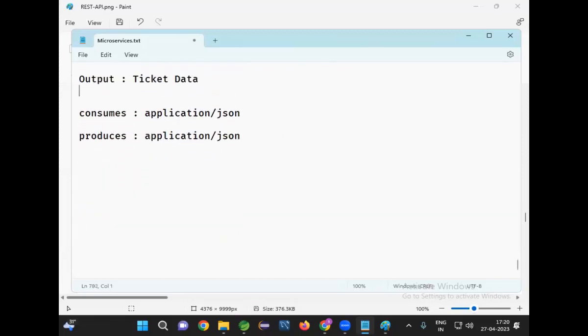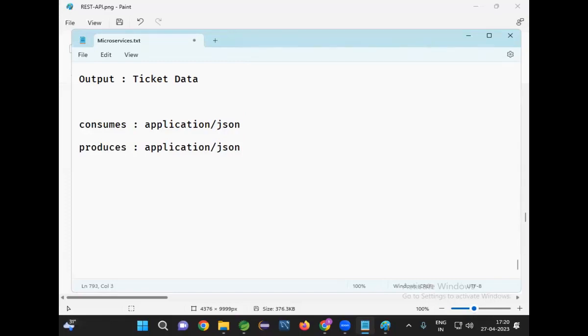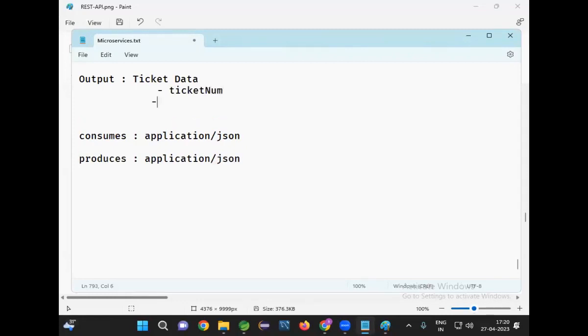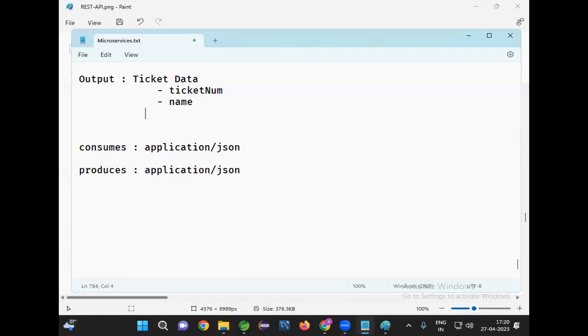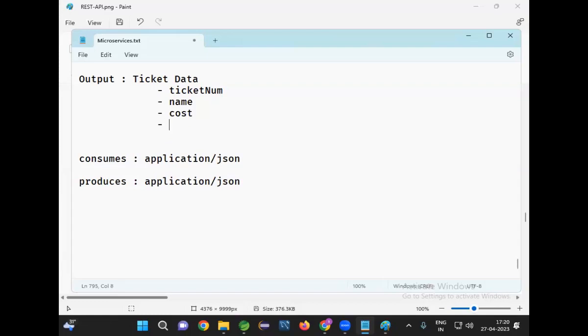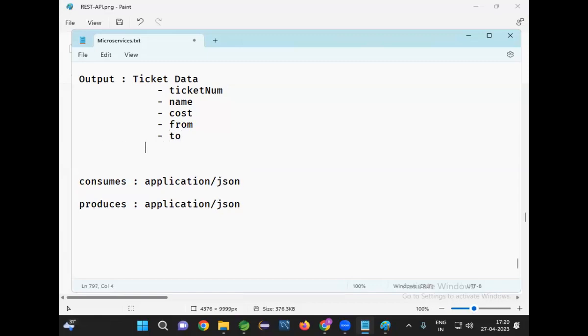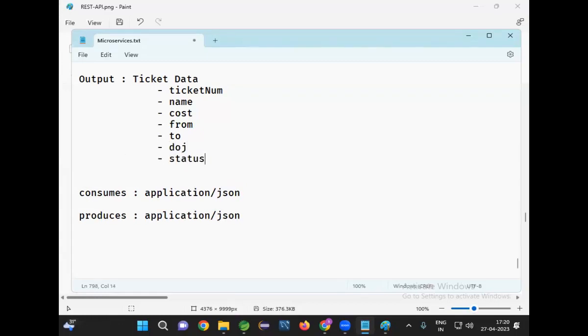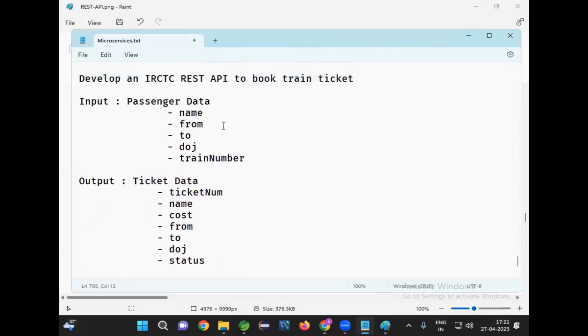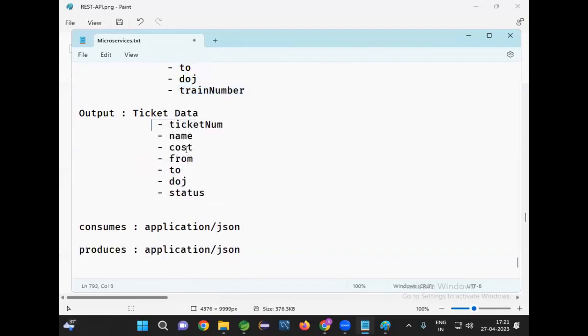Then once the ticket booking is completed, what data do we need to send to the client? I'm going to send the ticket number, passenger name, ticket cost. Then in the ticket we need to print from, to, date of journey, and the ticket status. Is it confirmed or is it in the waiting state? I need to send this data in the ticket as a response. This data I'm taking as input, this data I'm giving as output.